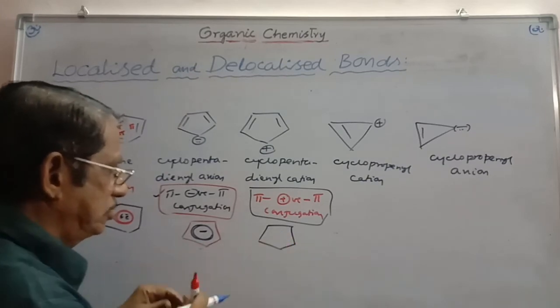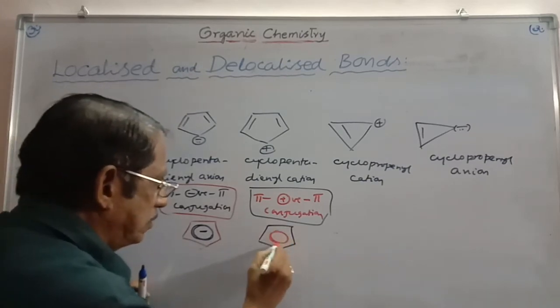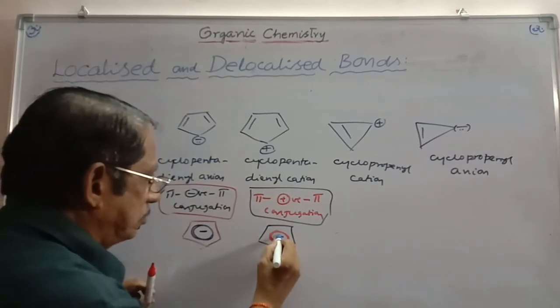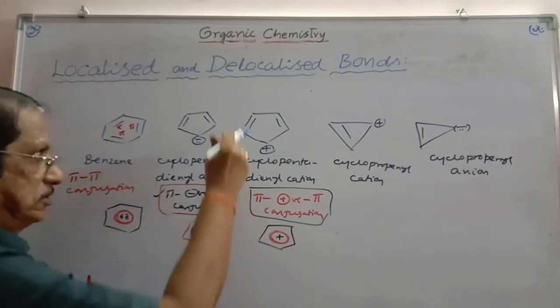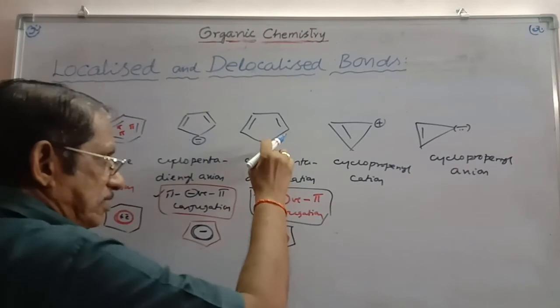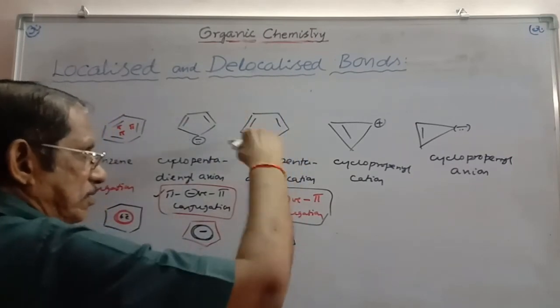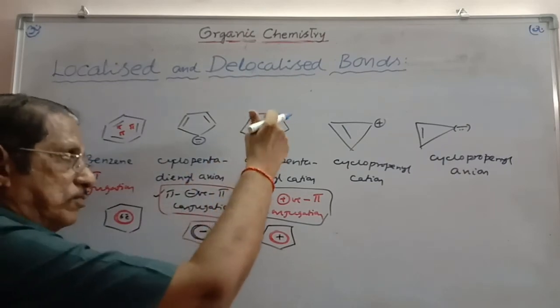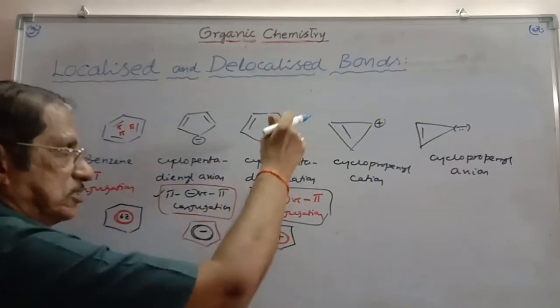Along with the 2 pi bonds, one positive charge is also delocalized. This is the delocalized form of this structure. We can write the various resonance structures. Plus charge here, here, here, here. The plus charge will be rotated over all the carbons. That means 4 more resonance structures can be written here.